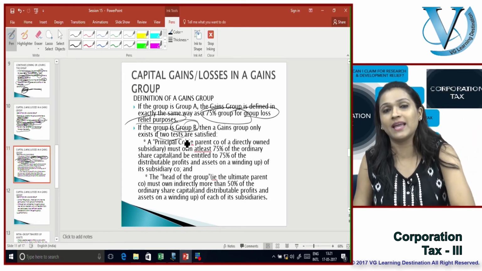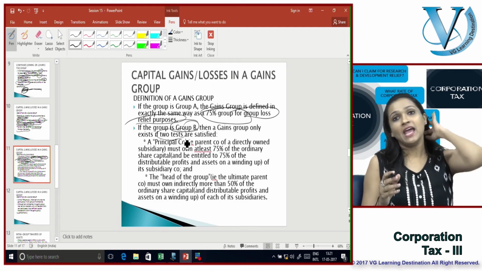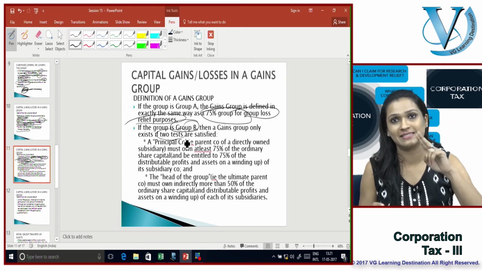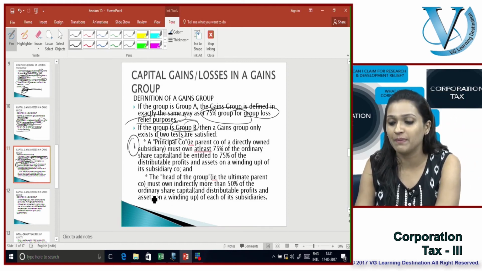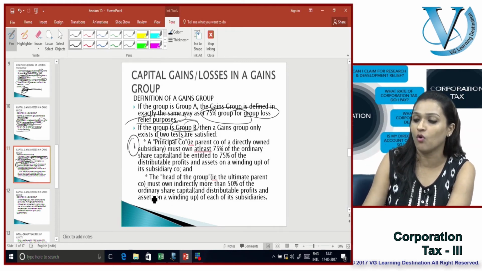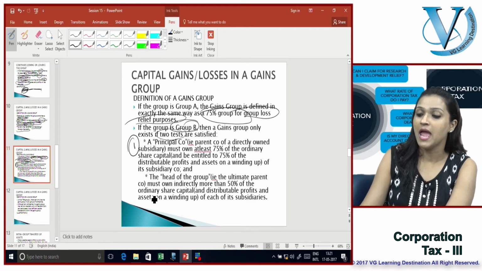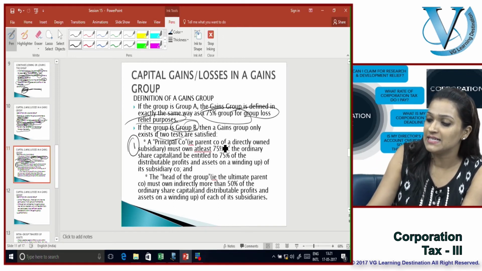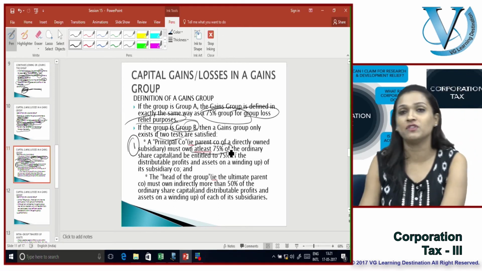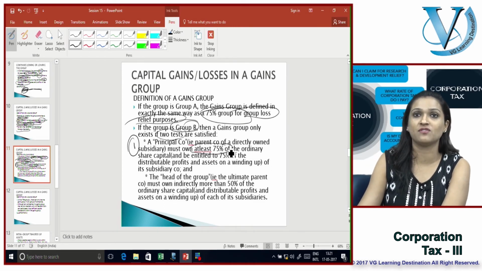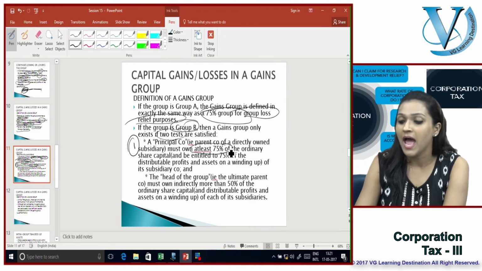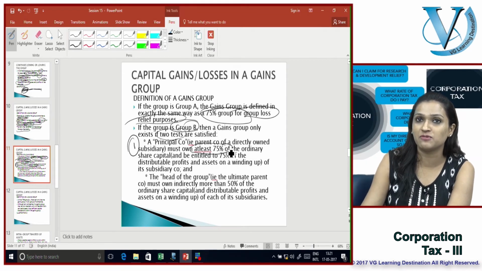If the group is a group B, the gains group is only going to exist if two tests are satisfied. The first test is that a principal company, that is a parent company of a directly owned subsidiary, must own at least 75% of the ordinary share capital and be entitled to 75% of the assets on winding up of the subsidiary company.